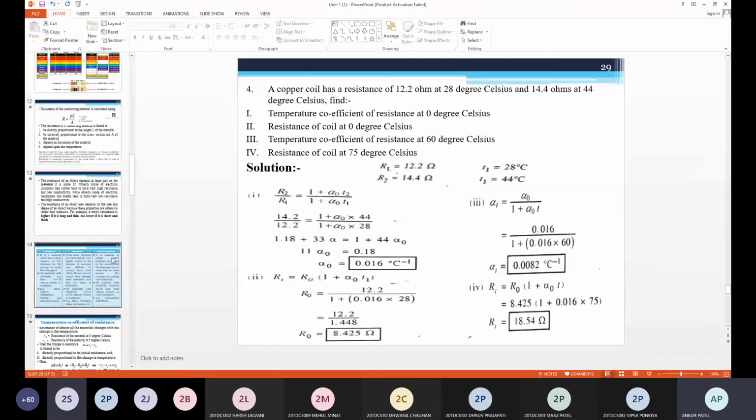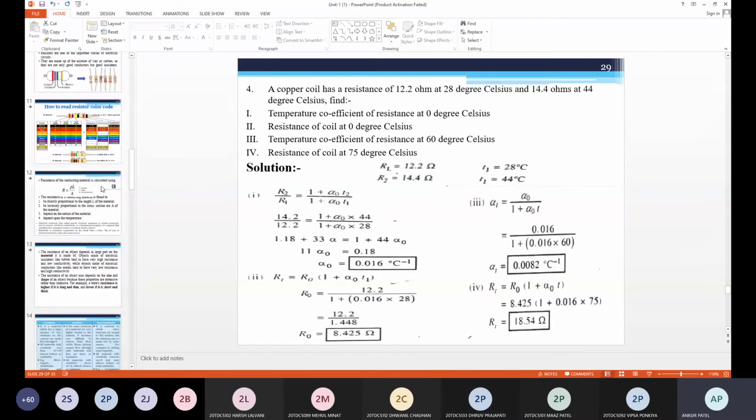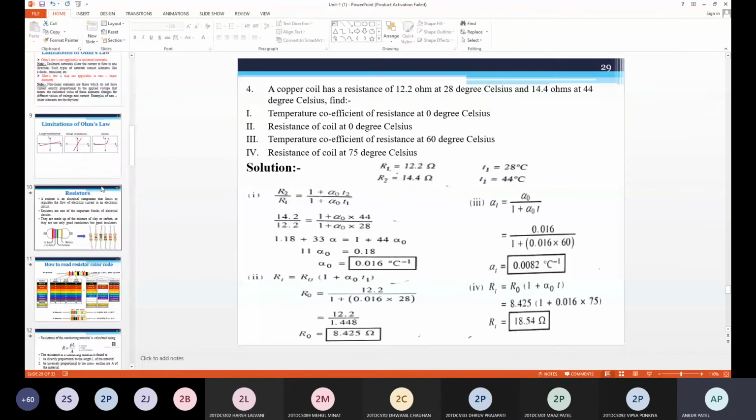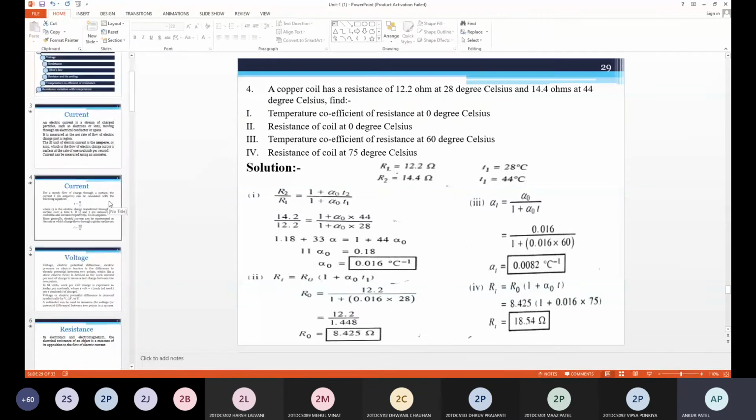Resistance decreases with the increase in temperature. Okay. What are the examples of semiconductors? Okay. And zero temperature coefficient? Whose resistance remains constant with increase in temperature. Okay. Good.